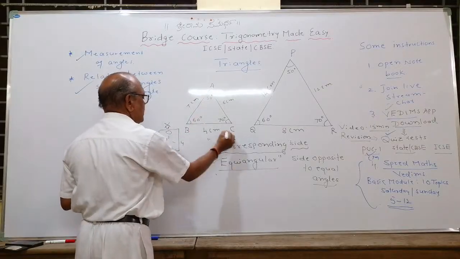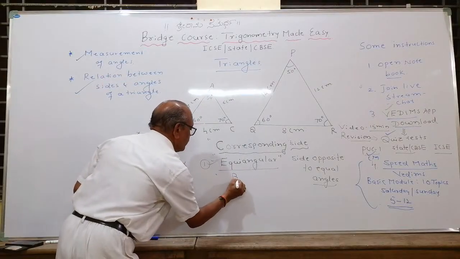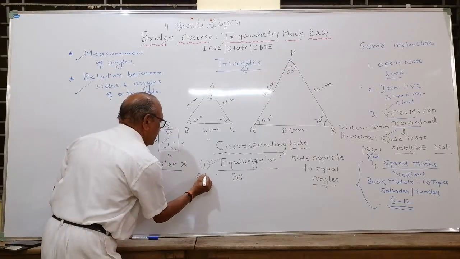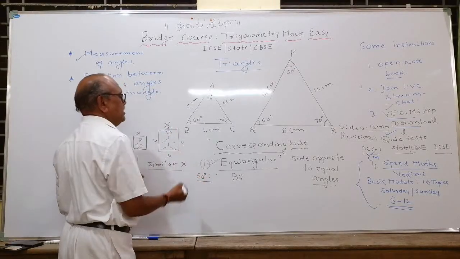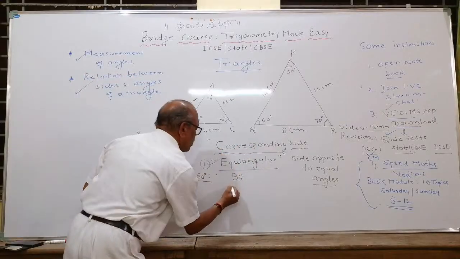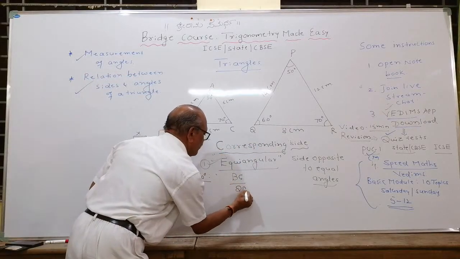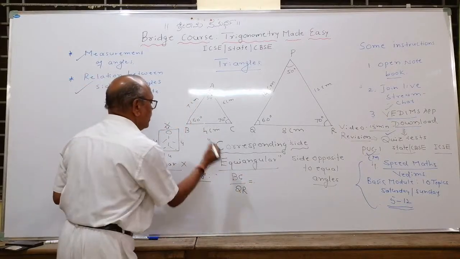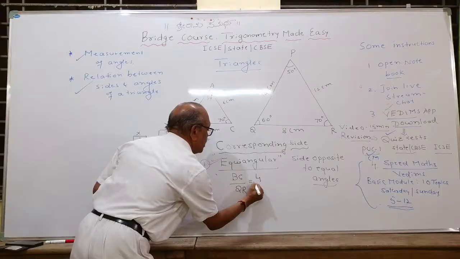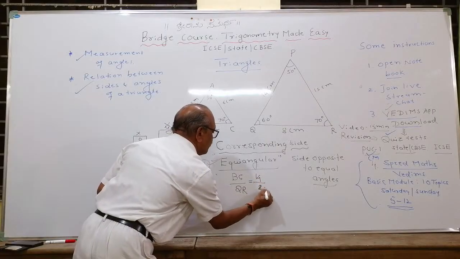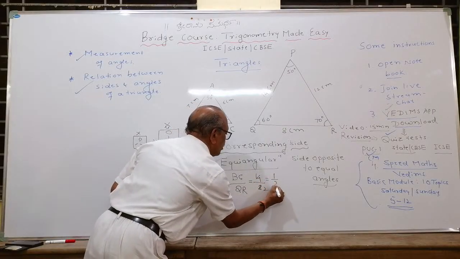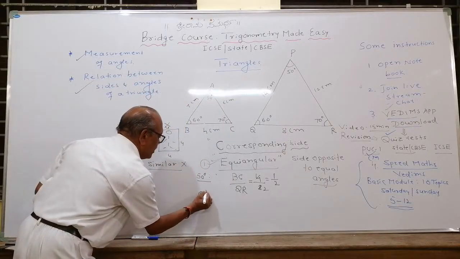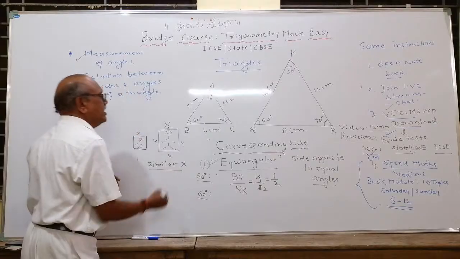It is BC. And I will take the ratio of BC to QR. If I take the ratio of these two, what happens? BC is 4 centimeter and QR is 8 centimeter. 4 ones are 4, 4 twos are 8. What do you get here? The ratio is 1/2.